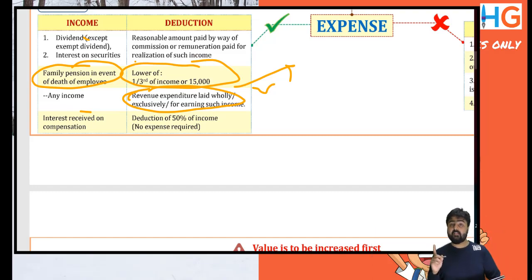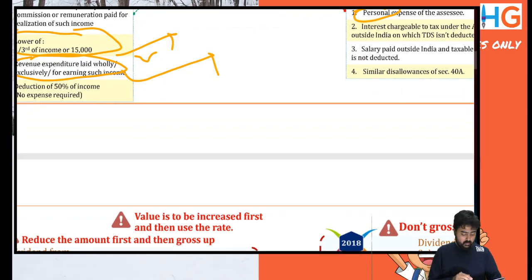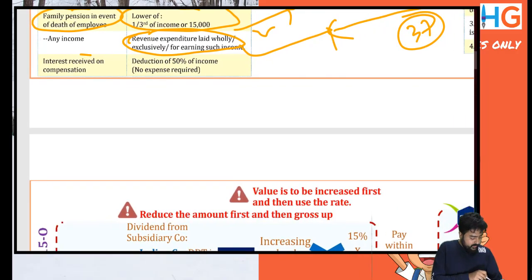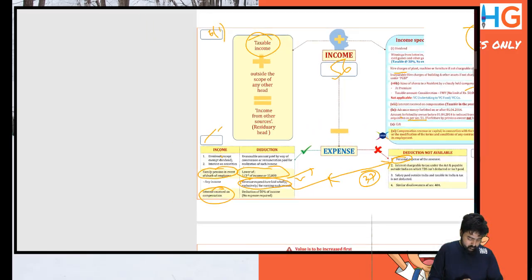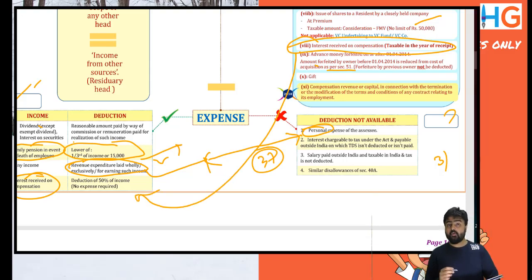It is like section 37 in PGBP. Section 37 used to say any expenditure wholly and exclusively incurred for the purpose of earning such income will be allowed, if it is not a personal expense and not a capital expense. Section 37 is more or less covered here. Interest received on compensation, which is taxable under 56(2)(viii), has a deduction of 50% allowed. So that is a standard deduction. No need to actually incur any expense.